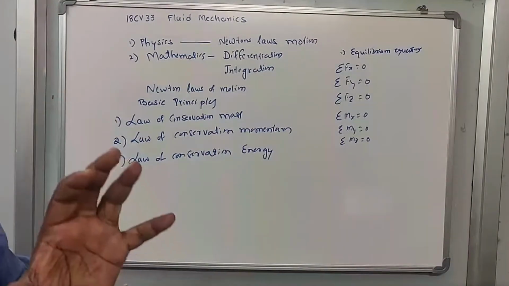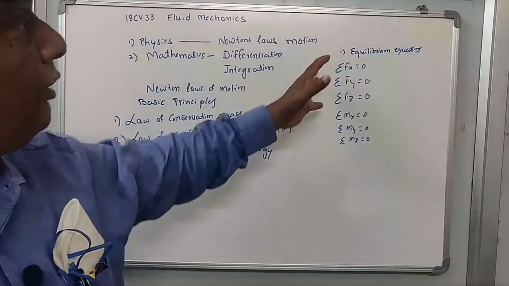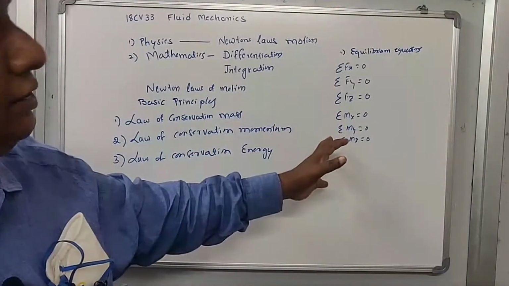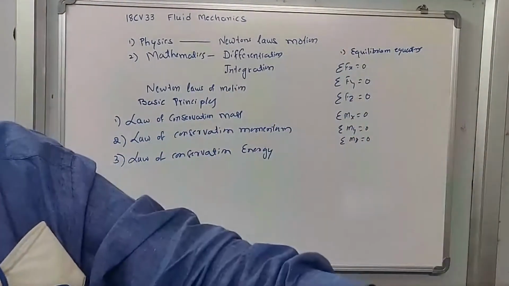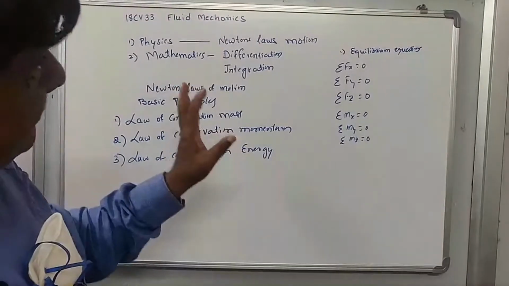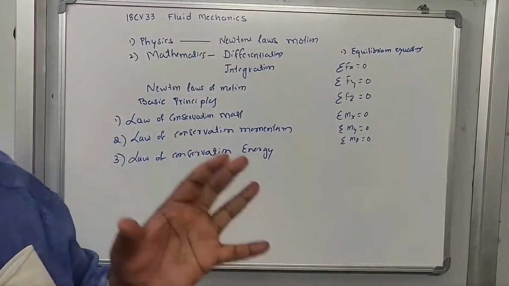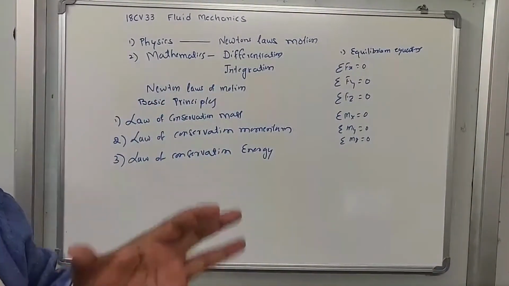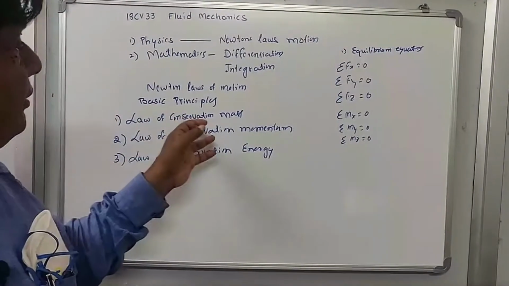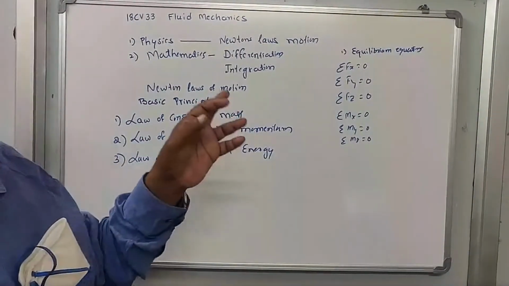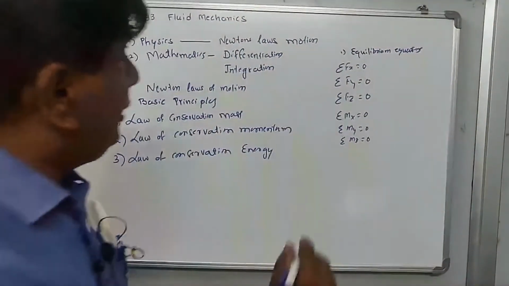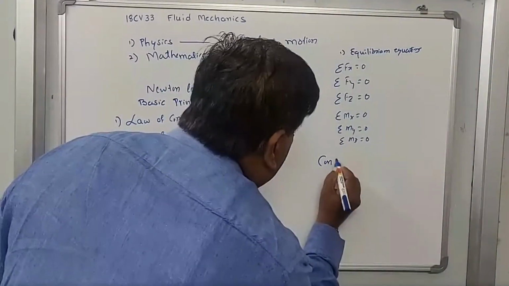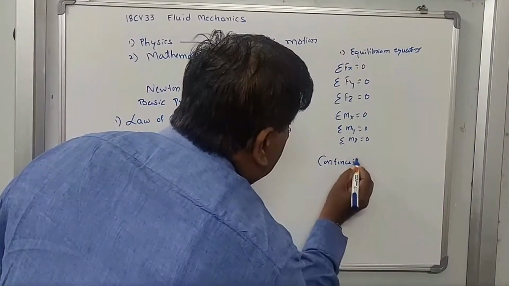Based on this, we have derived these equilibrium equations related to solid mechanics. Similarly, in fluid mechanics, we use this law of conservation of mass to derive the continuity equation.